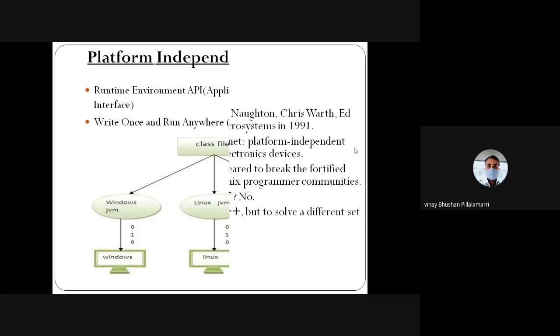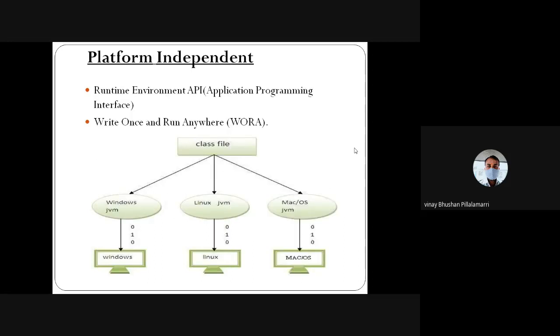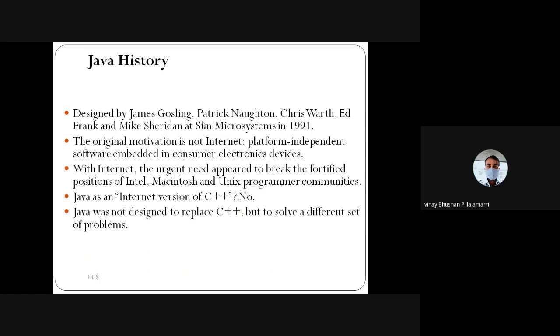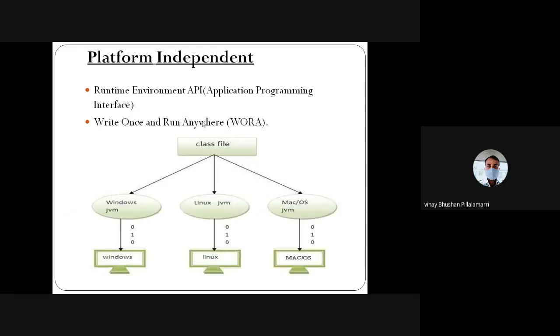The platform independent part is the Java API, which we call the runtime environment. Here you can see the complete picture of write once, run anywhere, the concept of executing Java files.